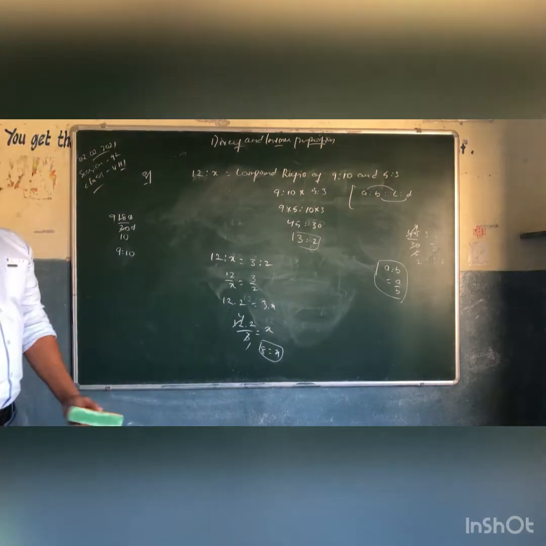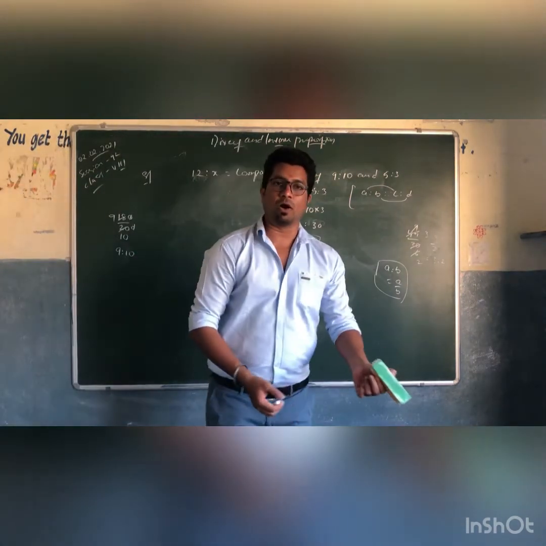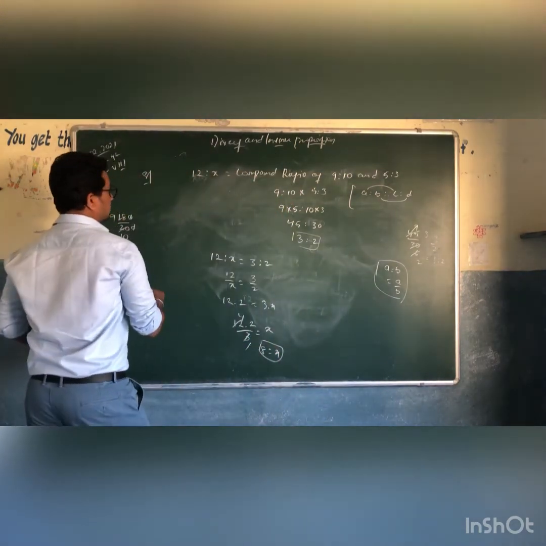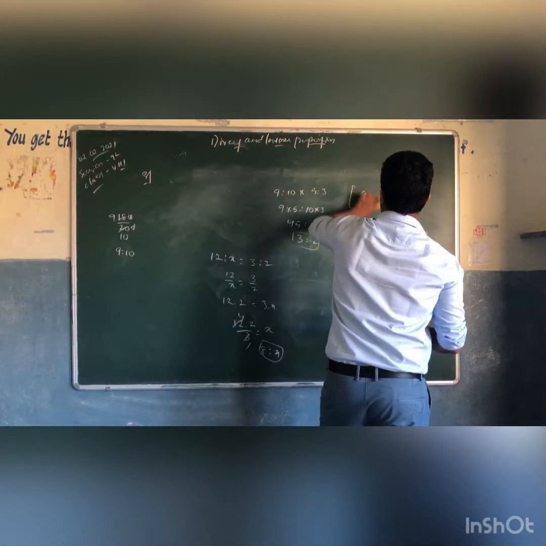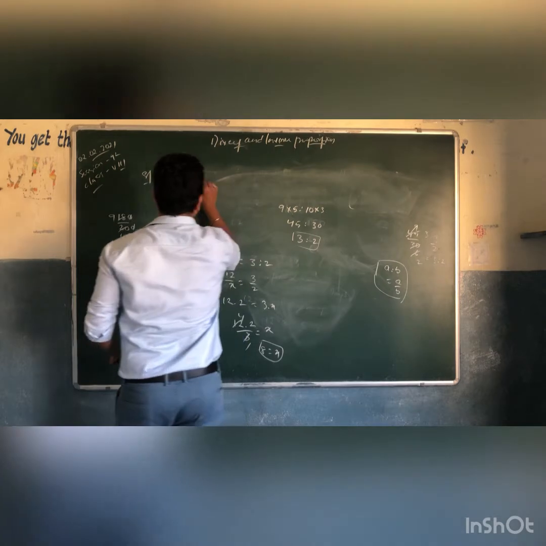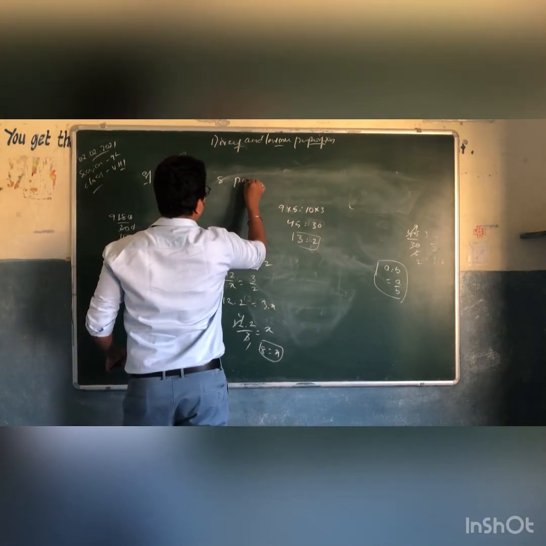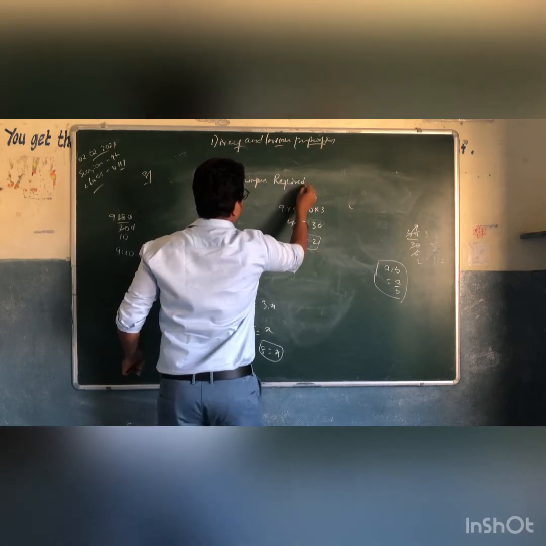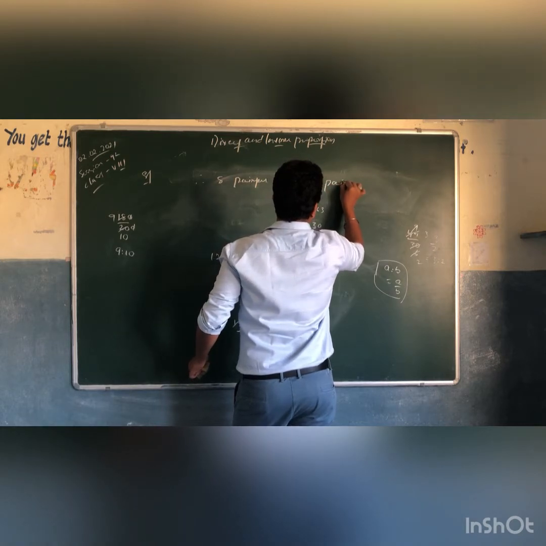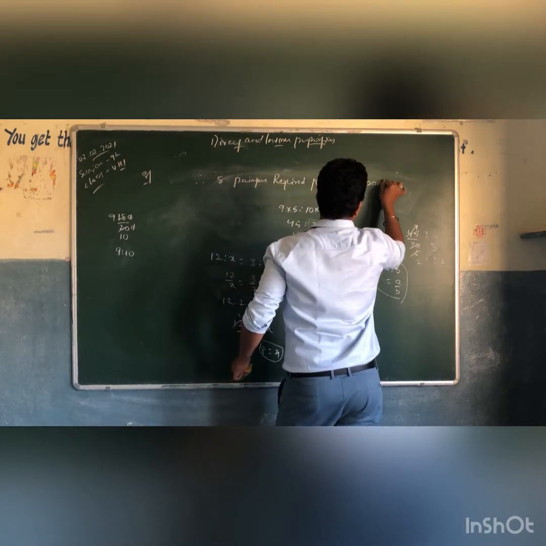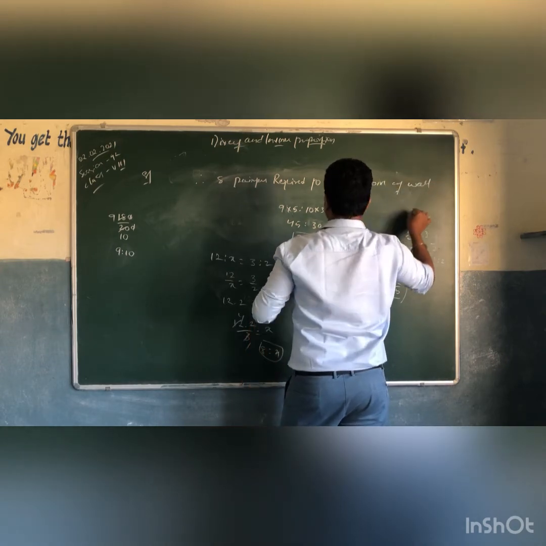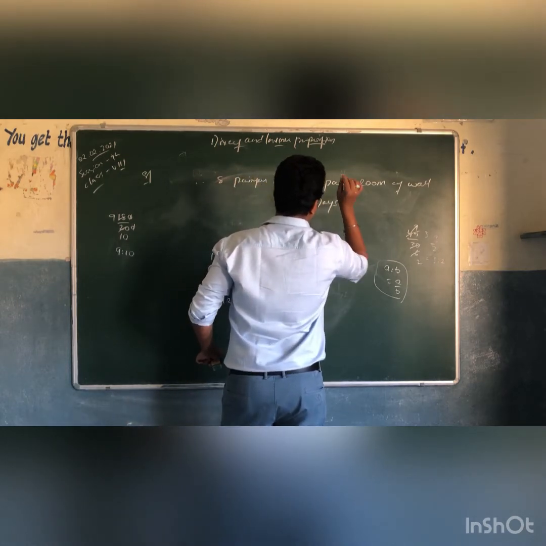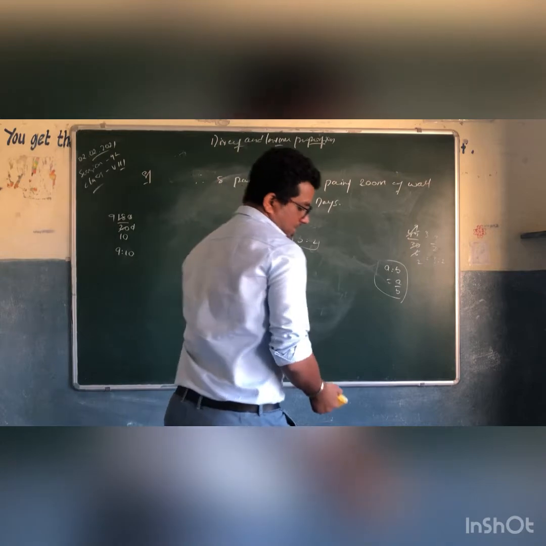So 8 members are required to paint 200 meters of wall in 5 days. Okay, so write down that one, the last step. Therefore, 8 people or 8 painters required to paint 200 meters of wall in 5 days. Done? That's it. Let's see now exercise 10.4 sums.